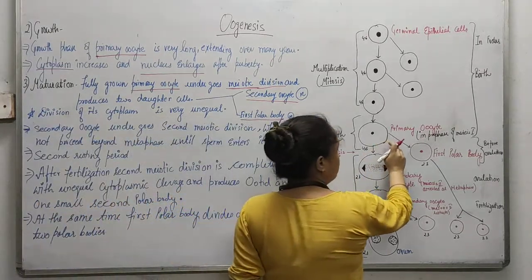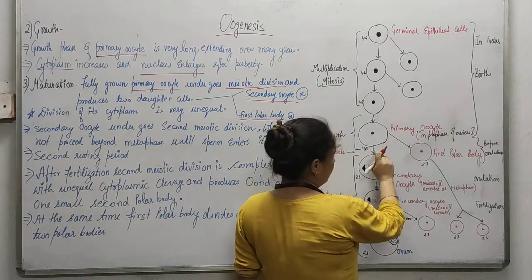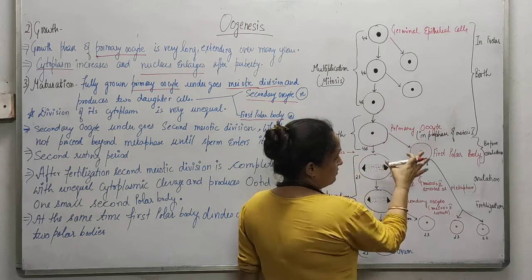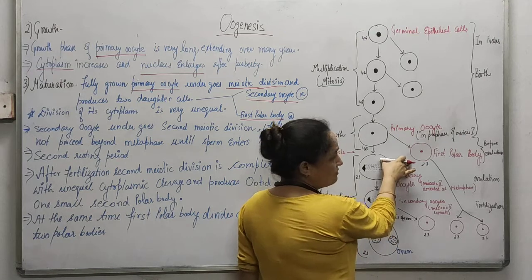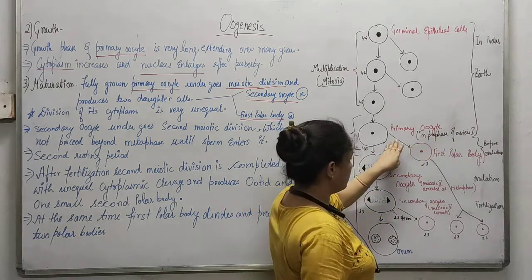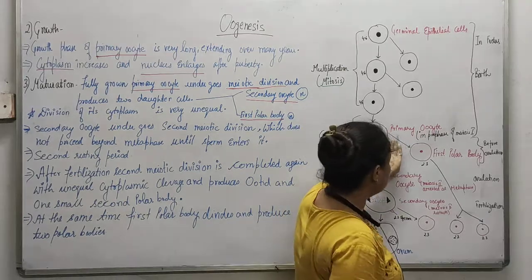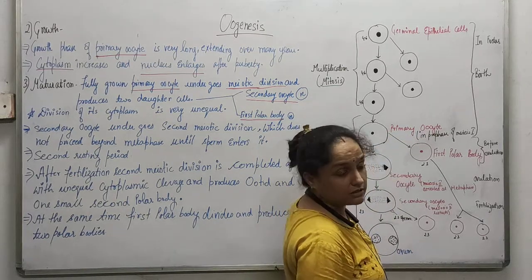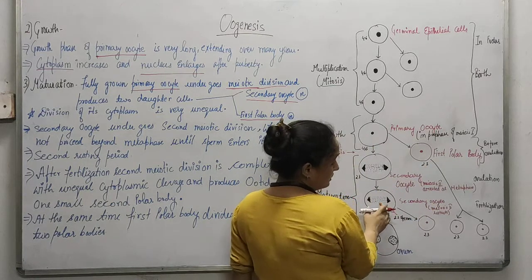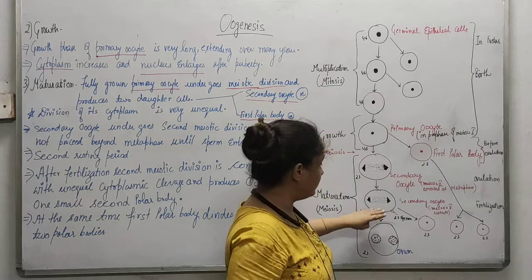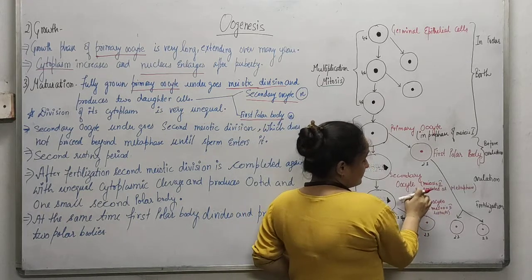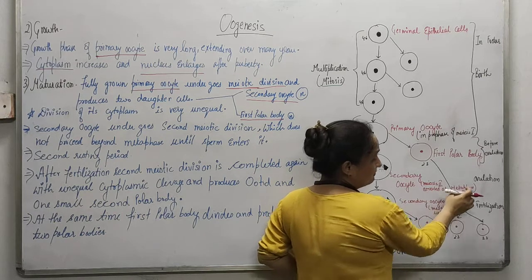When this primary oocyte divides, it produces a secondary oocyte as well as one polar body. This is a product of meiosis 1, and this division happens in prophase of meiosis 1, and after that comes the resting phase. Next, the secondary oocyte undergoes a transformation. Basically it will still be a secondary oocyte, but it has arrested at metaphase.